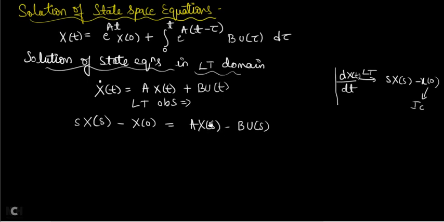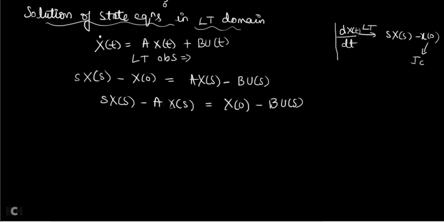There is one x of s on the right hand side; take it to the left hand side, and take everything else to the right hand side. x of 0 is a constant initial condition, so I will take it to the right hand side. s into x of s minus A into x of s is equal to x of 0 plus B into u of s.